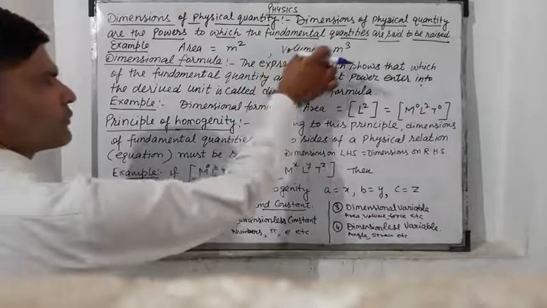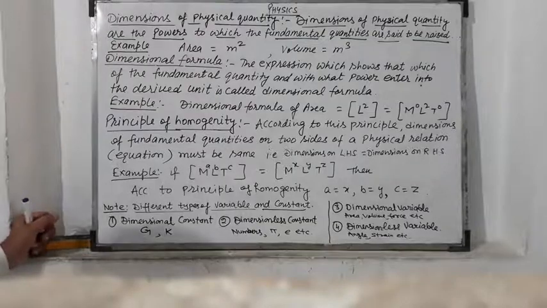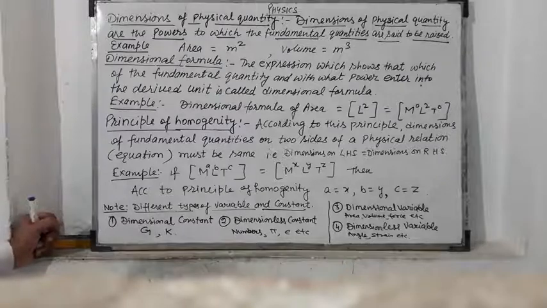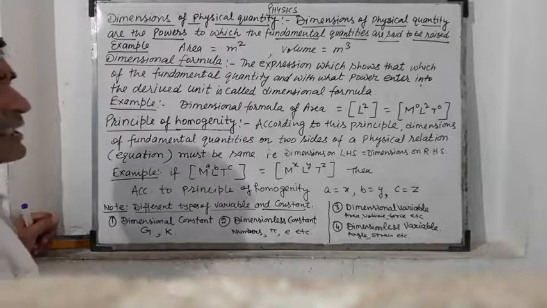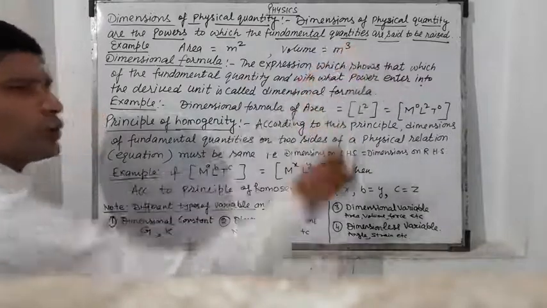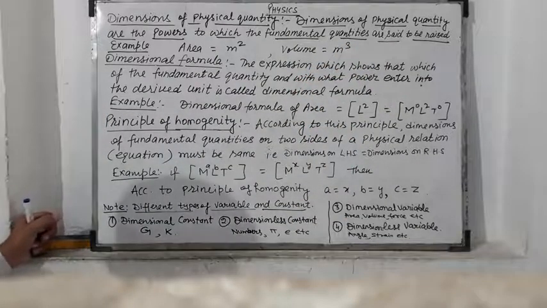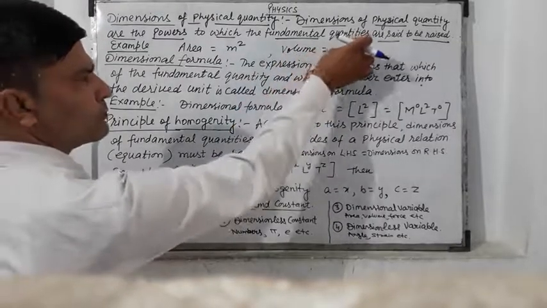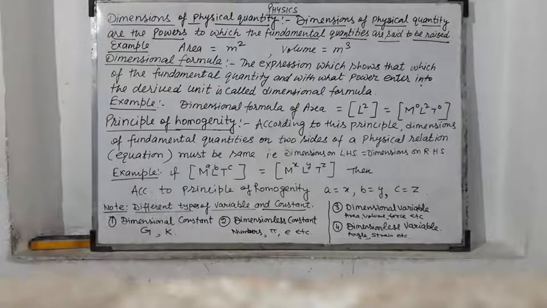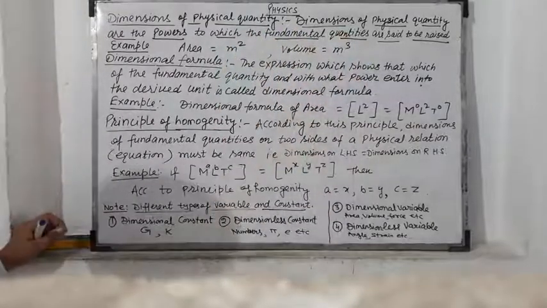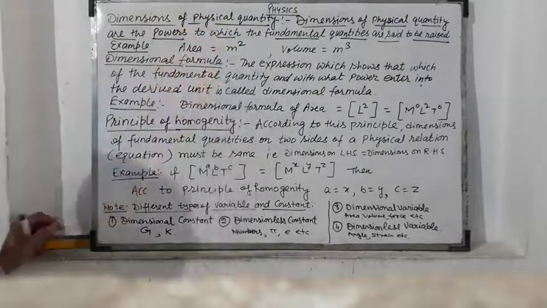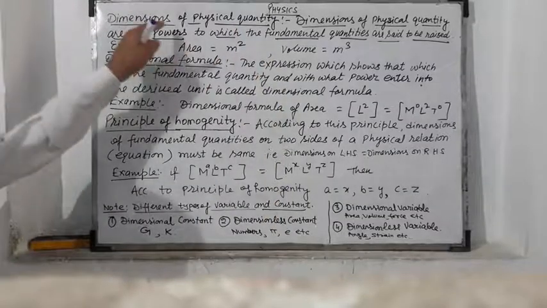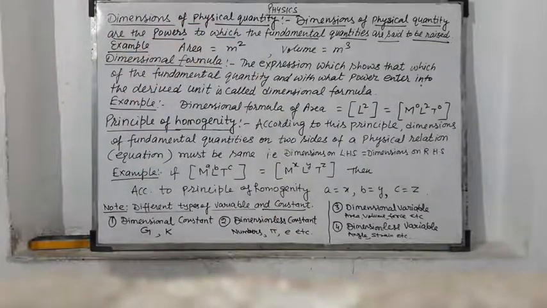Similarly, for volume, we have length into breadth into height. All are lengths, so we have the cube of meter. In this way, the dimension of volume is 3. It means volume is a 3-dimensional quantity and area is a 2-dimensional quantity. By the power, we get the dimension of a physical quantity.